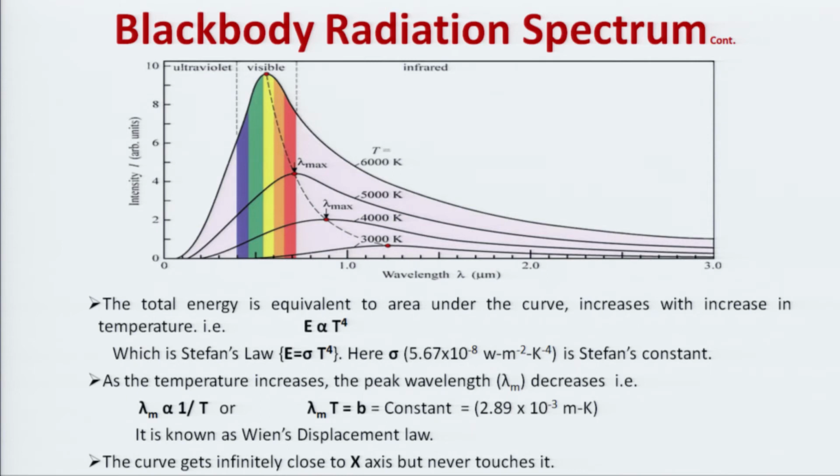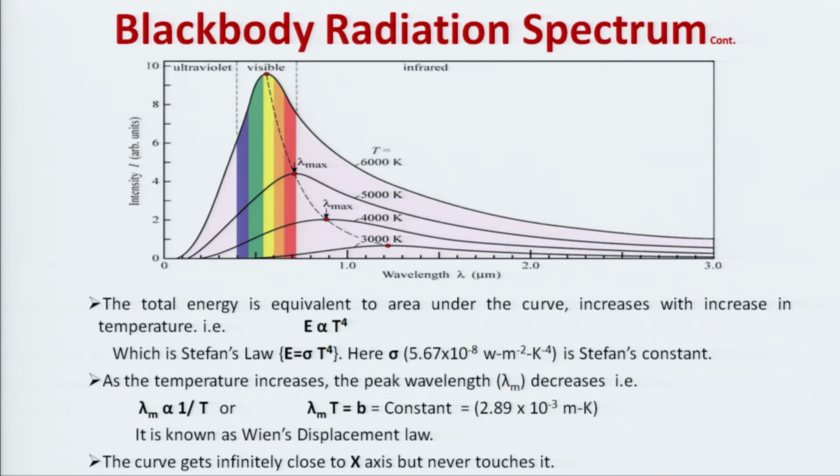different observations, it was found that E, the total energy, is directly proportional to T to power 4. The 3000, 4000, 5000, whatever the temperature is, it can all be simply calculated that E is directly proportional to T to power 4. When this directly proportional sign is removed, the proportionality constant comes here, that is known as Stefan's constant, and this law E is equal to sigma T to power 4, that is known as Stefan's law. Remember, this is for the black body. If the body is not black, there is an emissivity multiplied here, E is equal to emissivity times sigma T to power 4, and this sigma has some value.